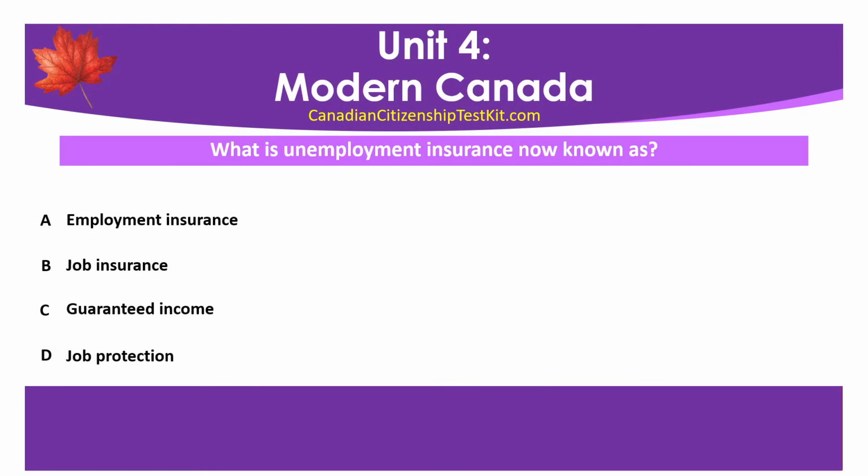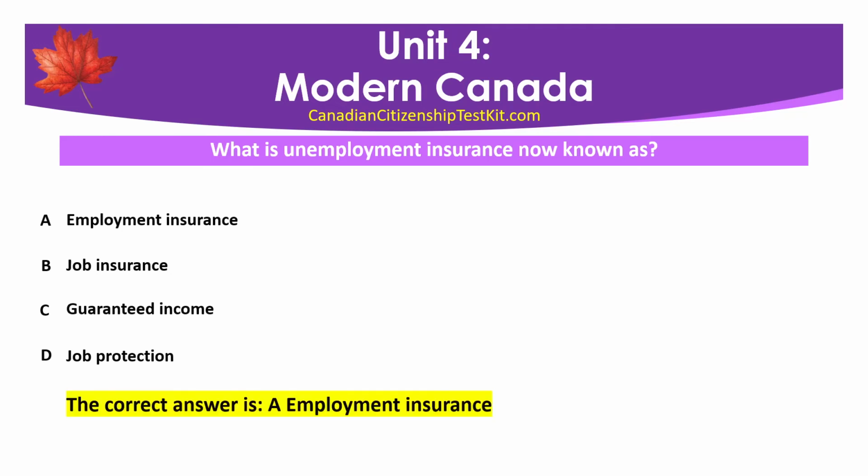What is unemployment insurance now known as? A. Employment insurance. B. Job insurance. C. Guaranteed income. D. Job protection. The correct answer is A. Employment insurance.